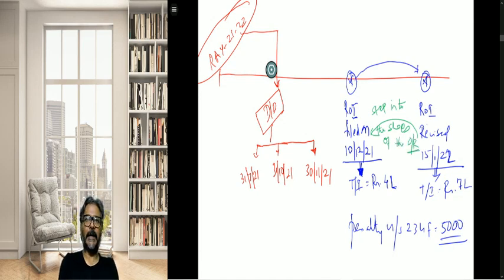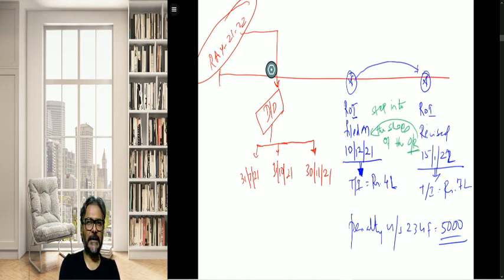So therefore, in that particular case, what will be the scenario? The penalty would be at rupees 5,000, because then it will be considered that on 10th of December 2021, the assessee has filed the return of income with a total income of rupees 7 lakhs. So therefore, students, the penalty would be of rupees 5,000.